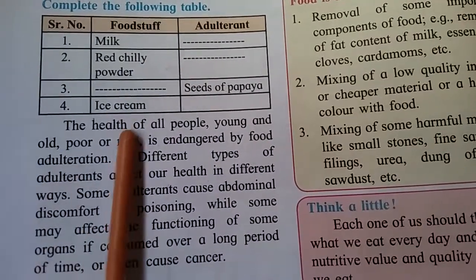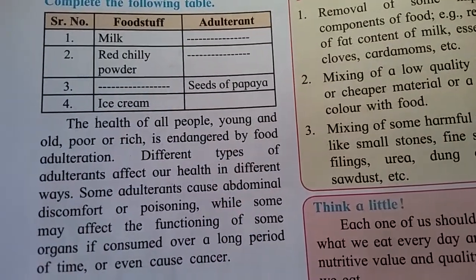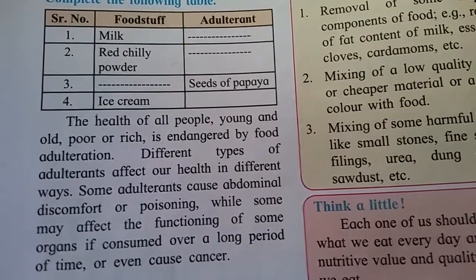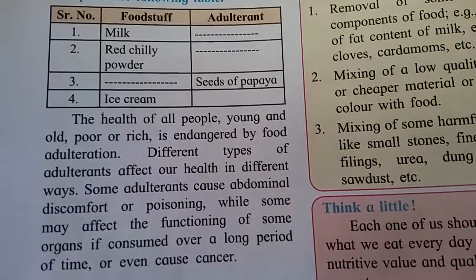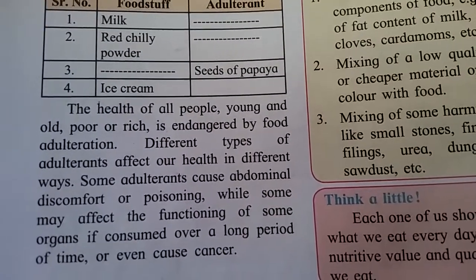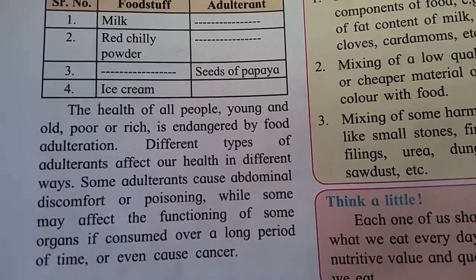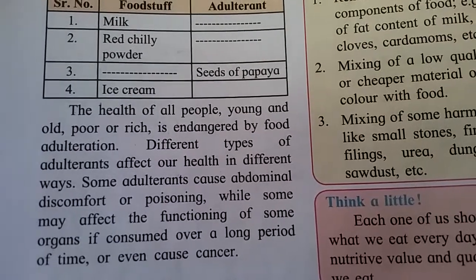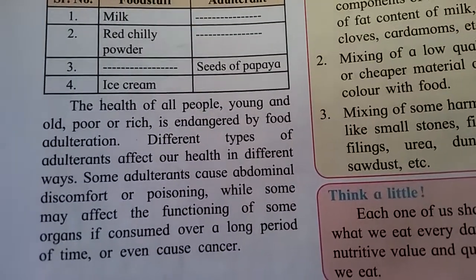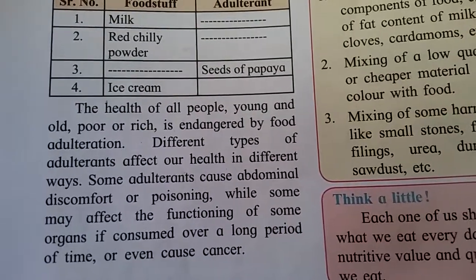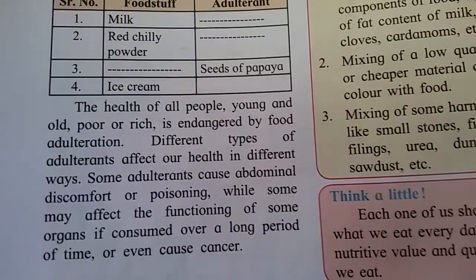The health of all people, young and old, poor or rich, is in danger from food adulteration. Means food adulteration is dangerous for all people, whether young, old, poor or rich. Different types of adulteration affect our health in different ways.